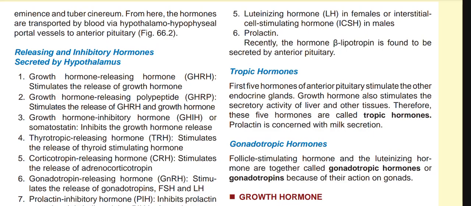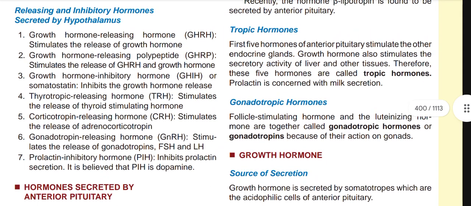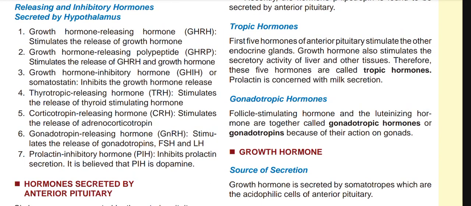First of all, growth hormone releasing hormone, GHRH, stimulates the anterior pituitary to release growth hormone. Then growth hormone releasing polypeptide, GHRP, stimulates the release of GHRH and growth hormone. Now growth hormone inhibitory hormone, or somatostatin, or GHIH, inhibits growth hormone release. Then thyrotropin releasing hormone stimulates the release of thyroid stimulating hormone. Then corticotropin releasing hormone stimulates the release of adrenocorticotropic hormone.